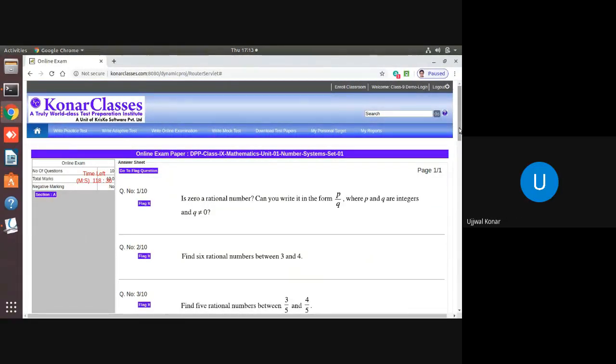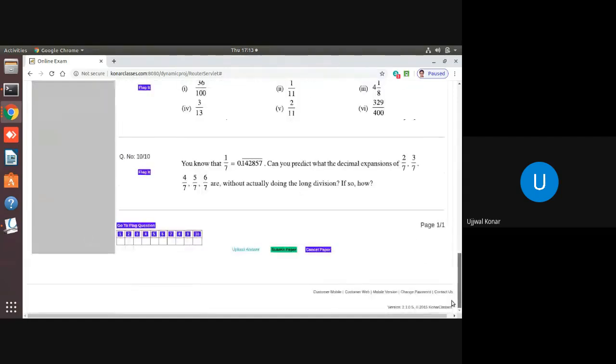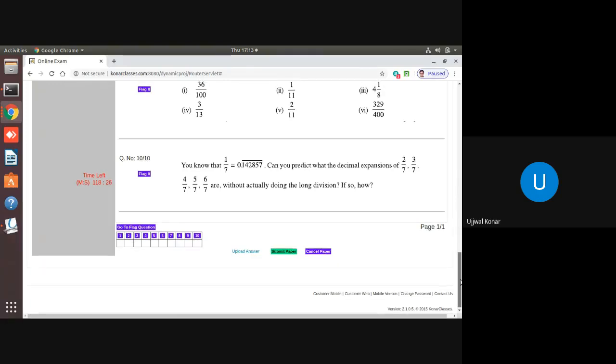Yeah, great. So after that, what you'll do, dear students, is that you need to come to that upload answer. You see here in the bottom. Your time is 2 hours. 2 hours may not be required. And you see the time left is shown on the left-hand side, in minutes and seconds. So you click on the upload answer.